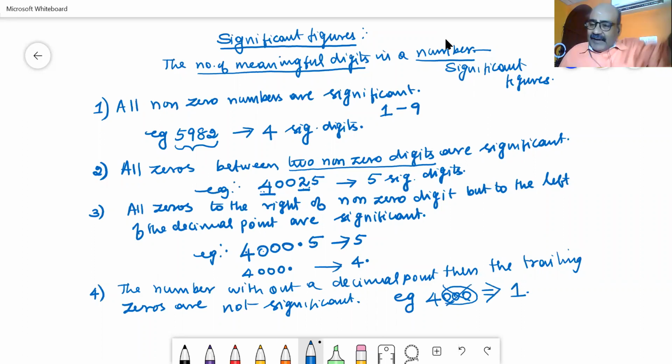Whatever may be the number, let us write 2800. There is no decimal point. These 2 zeros are considered to be the trailing zeros. Then these 2 trailing zeros are considered to be not significant, and the number of significant digits is taken to be 2. So let us discuss again these points, point number 3 and point number 4, and then let us go to the next rule.